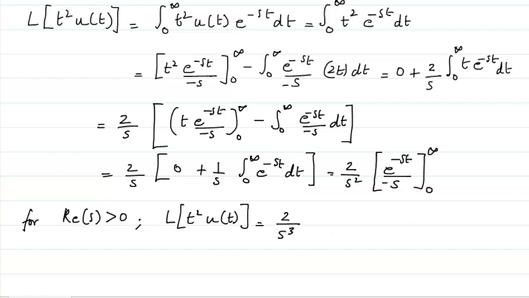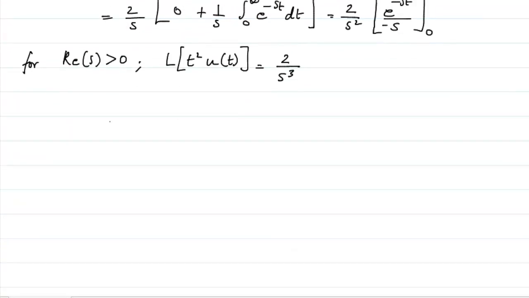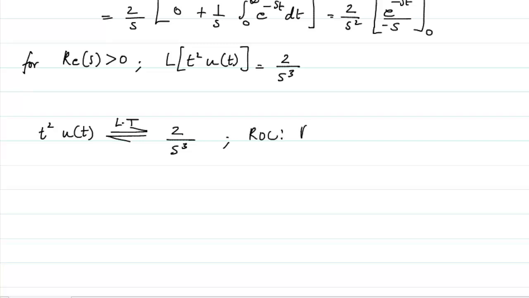So I can write that the Laplace transform of t square u of t is going to be 2 divided by s cube for the ROC that the real value of s is greater than 0, and the image will be the same.